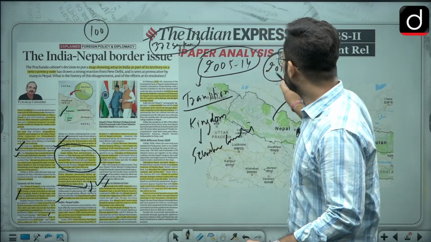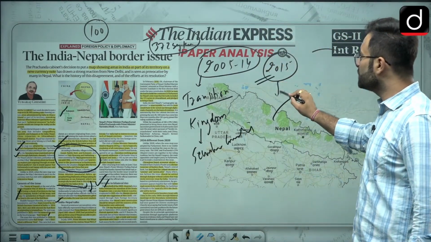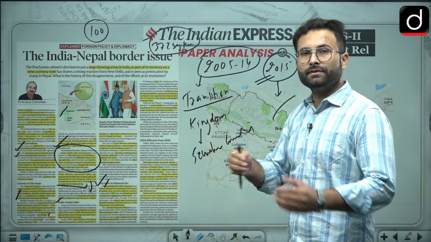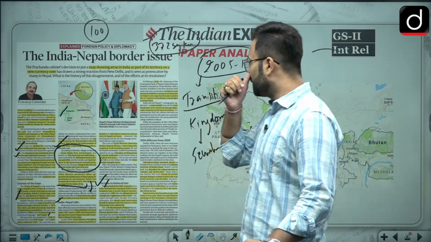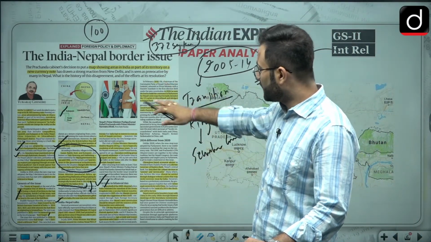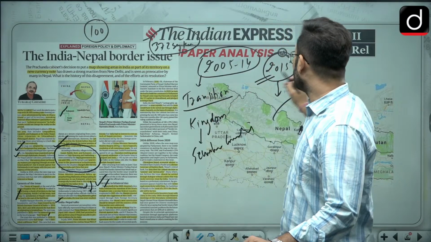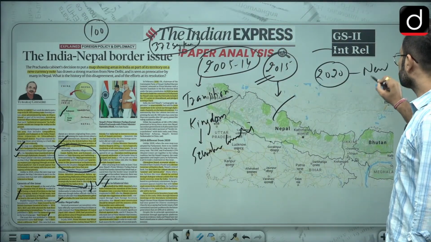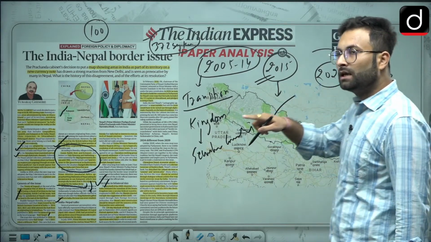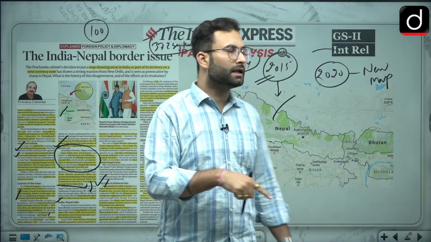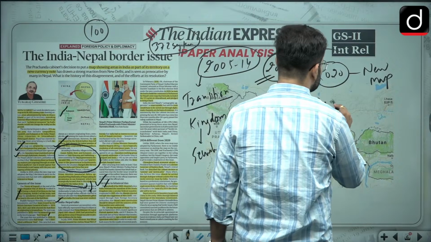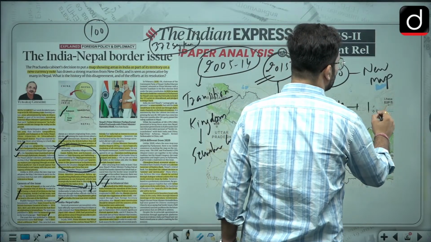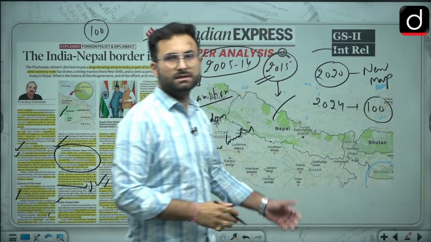And after 2015, there were the Madheshi issues, the road blockade, etc. Then these tensions started happening. Okay, so that is about this particular thing. And 2020 was the time when they came up with the new maps in the regime of Mr. Oli. Now he is part of the government in 2024 again, and he has come up with the map on the currency note of 100 rupees. Okay, so that is the issue here.